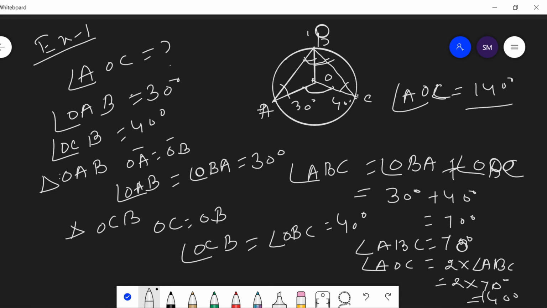Here this angle is 30 degrees given, this is 40 degrees given. Then by the isosceles property, this angle is equal to this angle, so this is 30 degrees and this is 40 degrees. Angle ABC is the sum of this angle plus this angle, so 30 plus 40 is 70 degrees. As we know, the angle subtended at the center is twice the angle subtended at any point. This means angle AOC is twice ABC, and as ABC is 70 degrees, AOC is 2 into 70, which means 140 degrees.